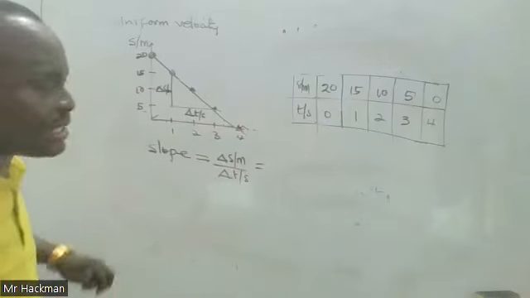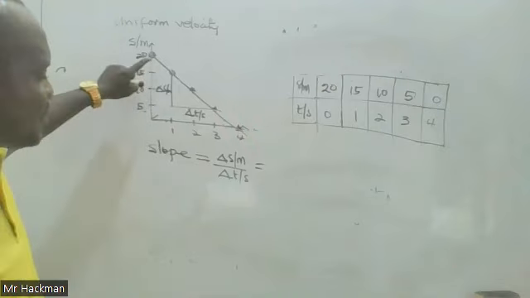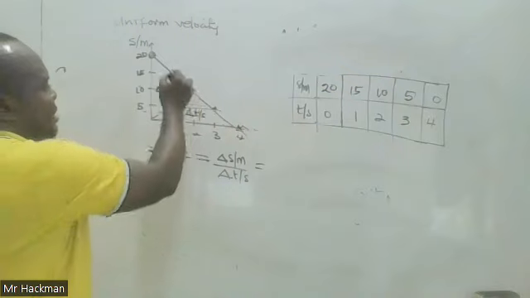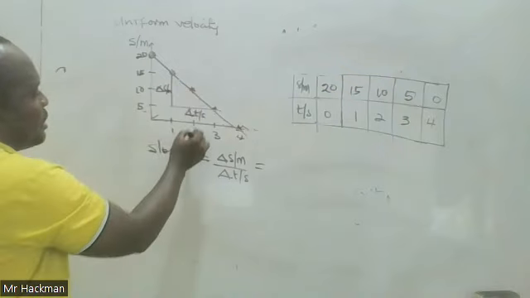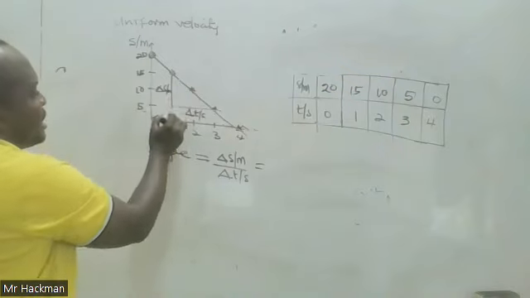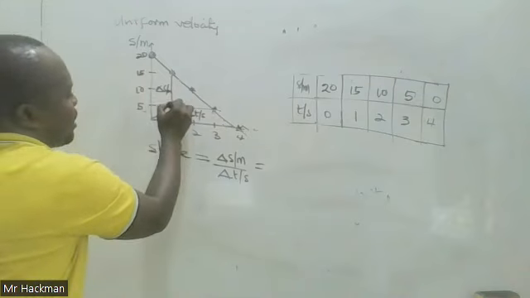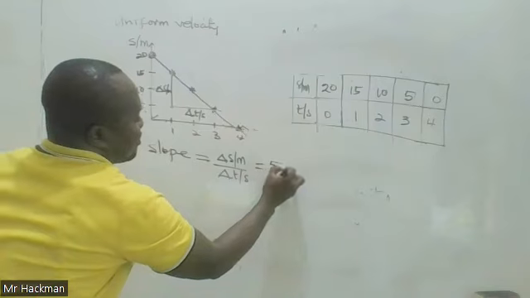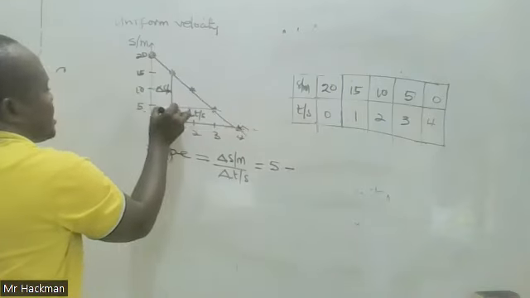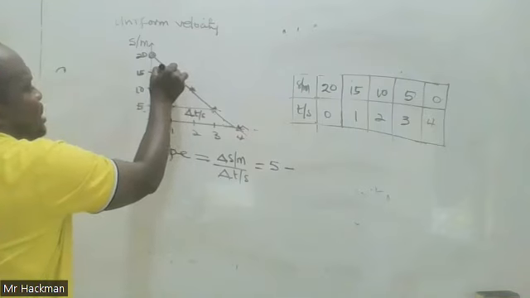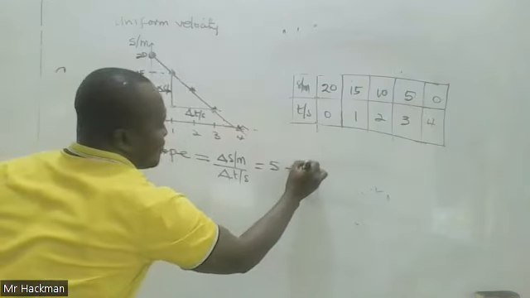Now, in determining the change, we are always considering the difference. What is the final displacement of the body per our 2 points? It is 5. Then the initial displacement of the body is 15.